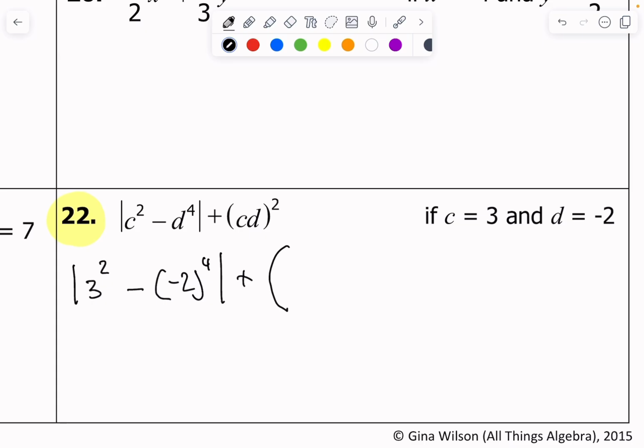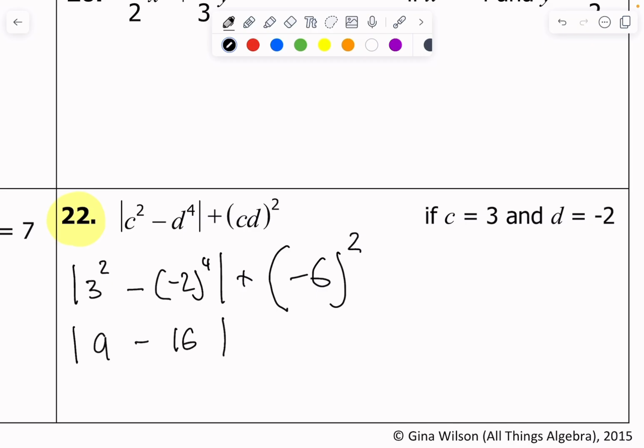Well, what's C times D? That's a negative 6 squared. Okay, I'm going to do that quick math right there. On the left, I have 3 squared. Well, that evaluates to 9. Before we do that, we probably want to evaluate negative 2 to the 4th because PEMDAS. And so negative 2 to the 4th: negative 2, positive 4, negative 8, positive 16, but there's a minus sign here, so this becomes 16.